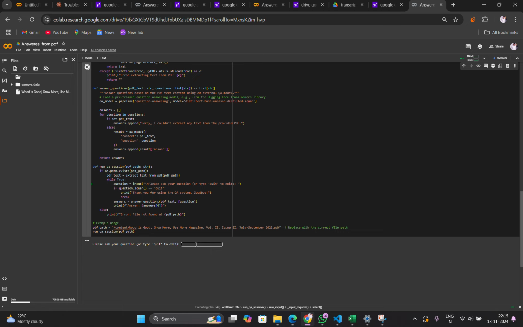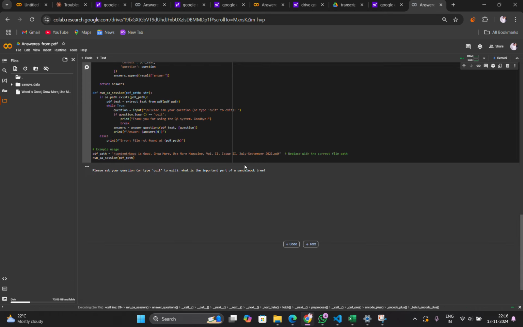So if I ask, what is the important part of a sandalwood tree, you can see I asked the question and it is processing the PDF and it answers in a few seconds. Yeah, now you can see that it gave an answer. Now you can ask another question also.